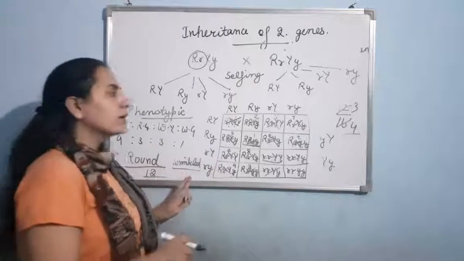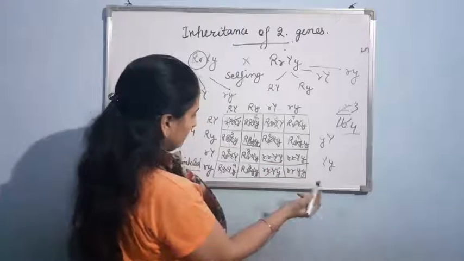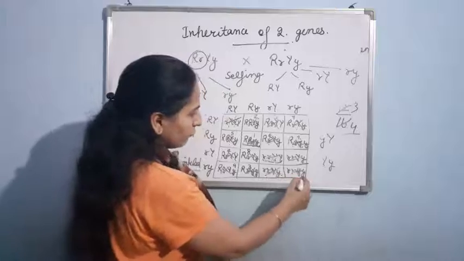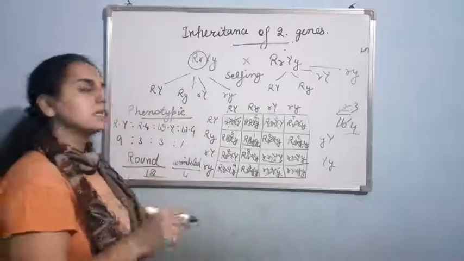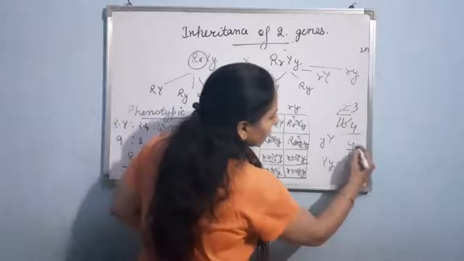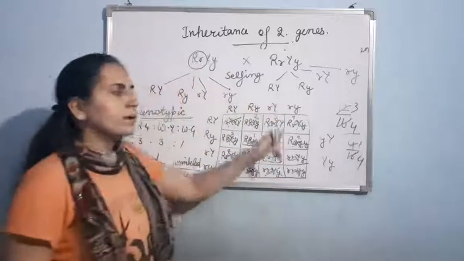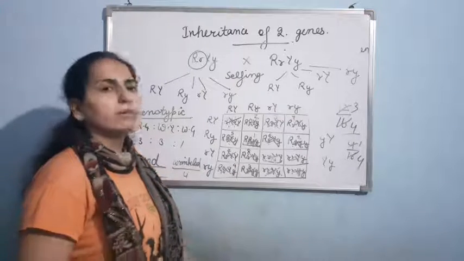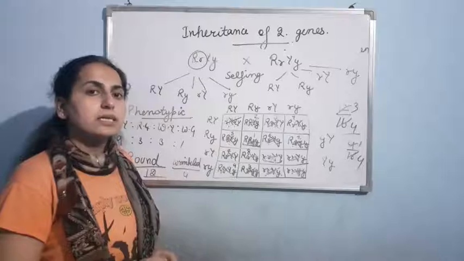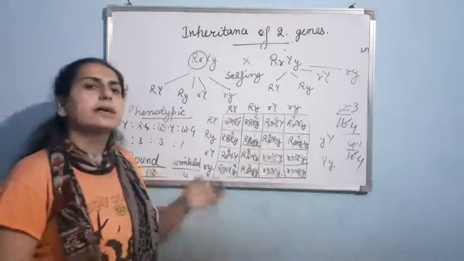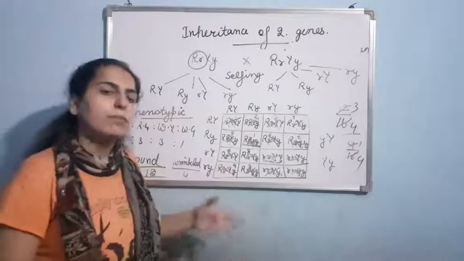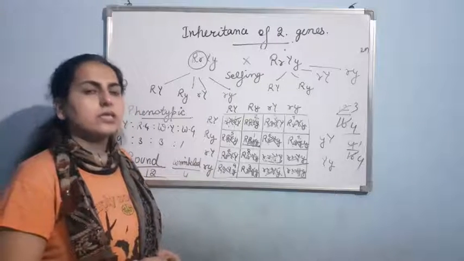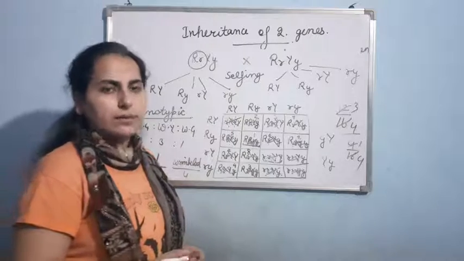Now let me find it for wrinkled. 1, 2, small r is for wrinkled. 3, 4. It is 4 by 16, it is 1 by 4. So basically 3 by 4th of the F2 generation have round shaped seeds, and 1 by 4th have wrinkled shaped seeds. So this also shows that the segregation of one pair of alleles is independent of the second pair of alleles. Clear? So this is the law of independent assortment. Thank you.